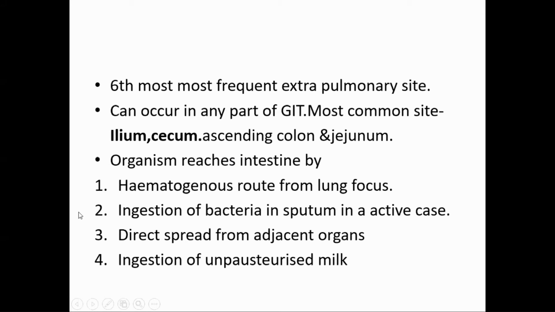These are the methods of infection: hematogenous route from a lung focus, swallowing of sputum from an active case, spread from adjacent organs, and ingestion of unpasteurized milk, which leads to primary tuberculosis. These others will lead to secondary tuberculosis.